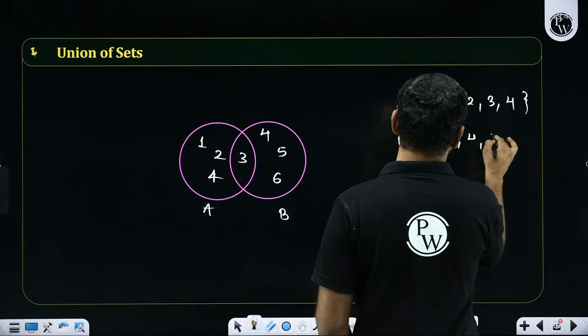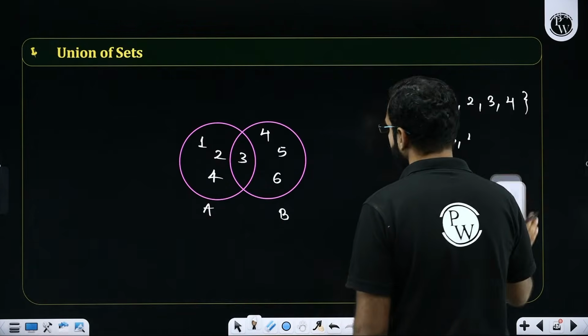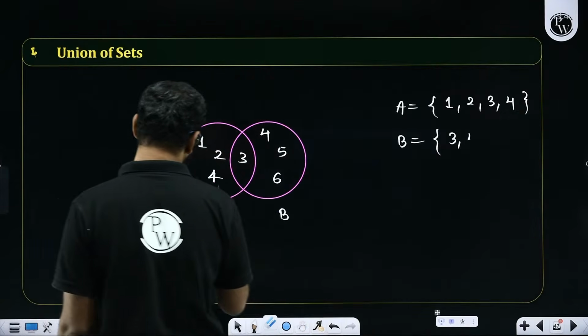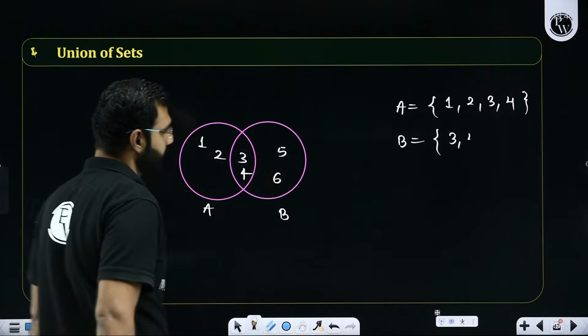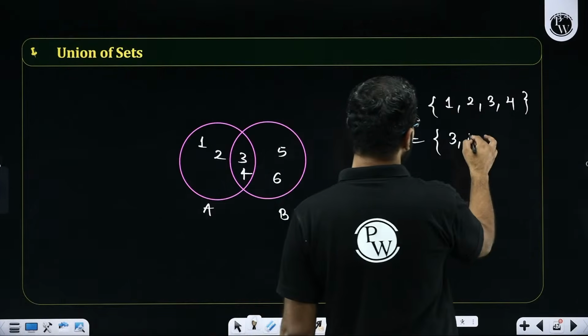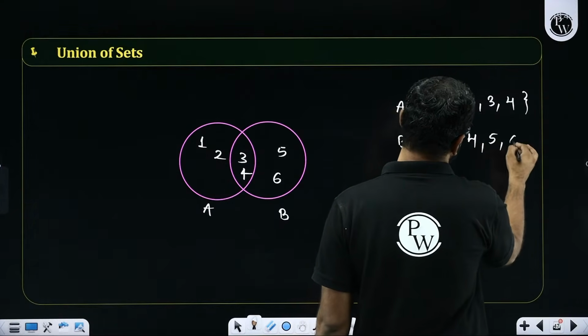I think I have mistakenly written 4 at both the places. I made a mistake. Nobody highlighted it. That's very unfortunate. 4 would be here. 4 was there in both. So B will be written as 3, 4, 5, 6. Everybody getting it?